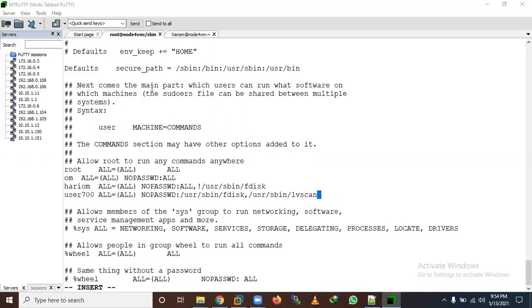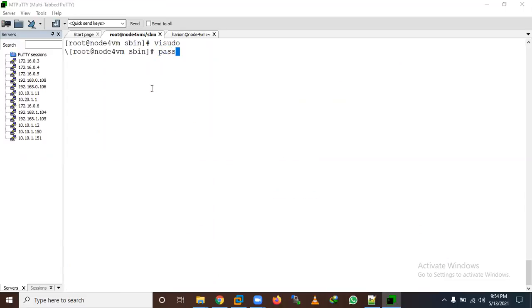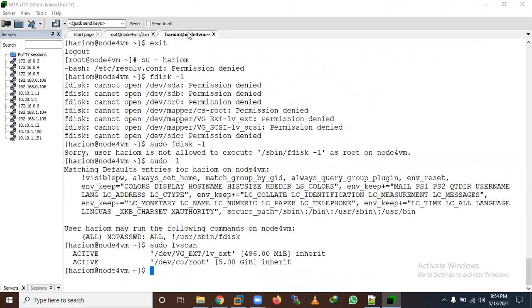Now we have allowed user 700 only two commands. Let me give a password for user 700 and switch to user 700.